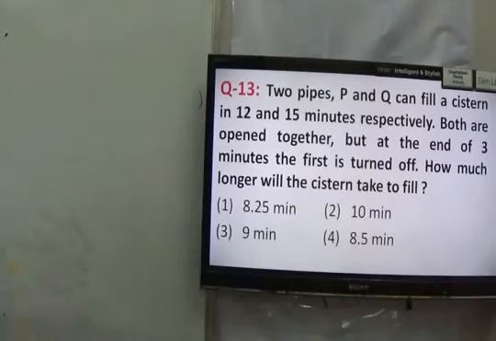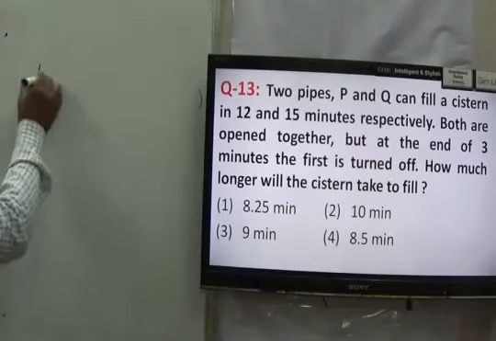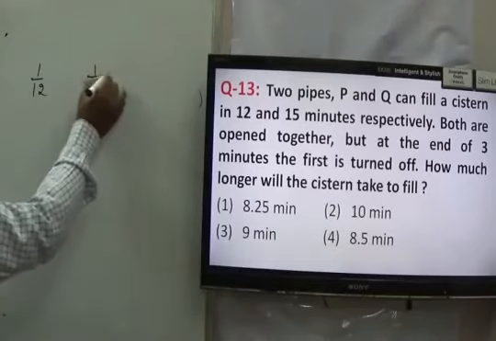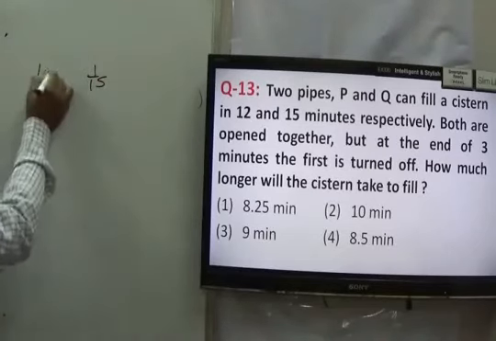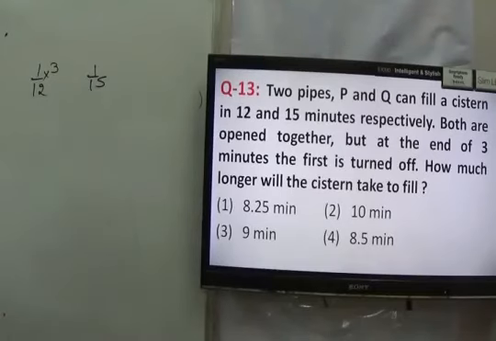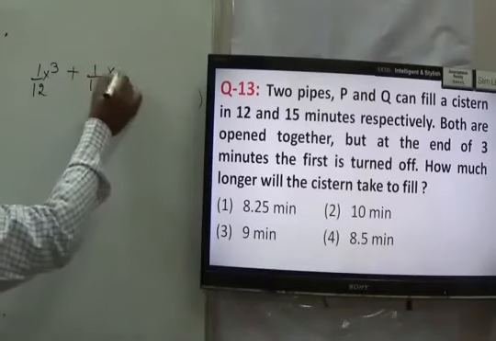Next is statement number 13. 2 pipes P and Q can fill a cistern in 12 and 15 minutes. Both are opened together. At the end of 3 minutes, the first is turned off. How much longer will the cistern take to fill? Let us assume that 1 by 12, 1 by 15. The first is closed after 3 minutes. It means it has worked for 3 minutes. The second has worked for X minutes.